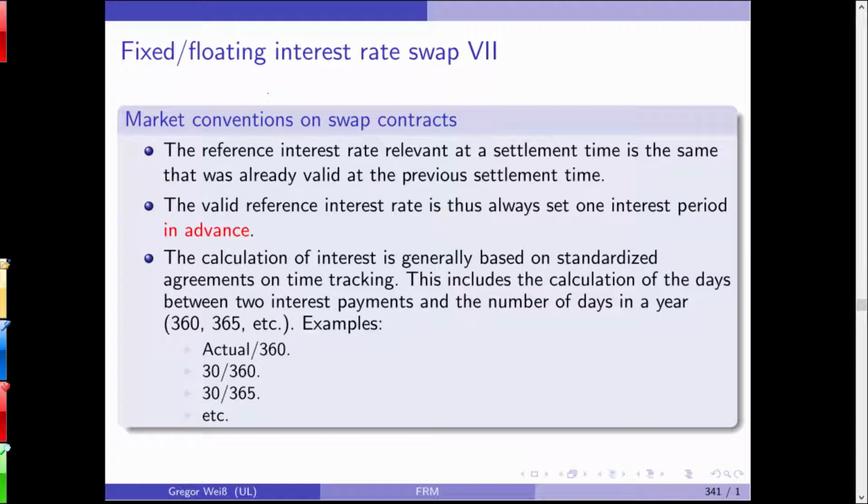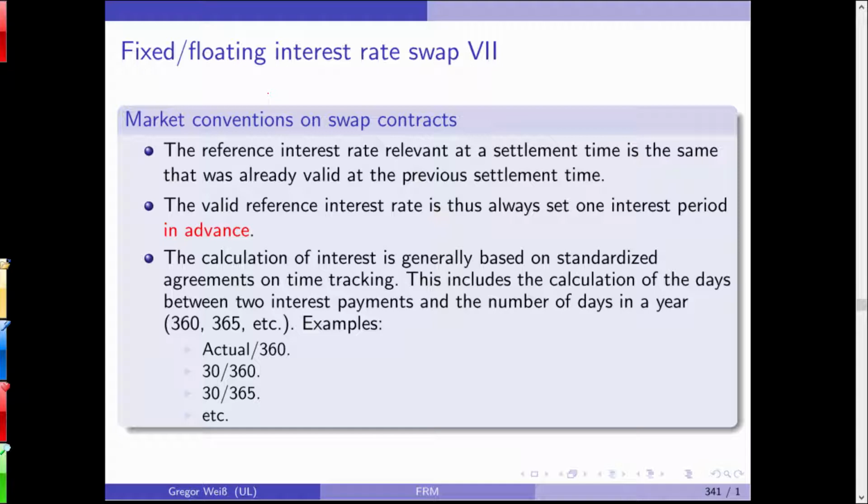Swap contracts are, of course, a little bit more complex. You also need some day count conventions. You need to look at the question, when are interest rates due and when are payments due? How are interest rates calculated? You need to come up with a so-called day count convention that tells you how many months and how many days in a month you have.